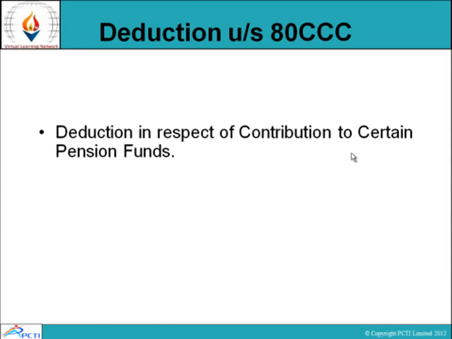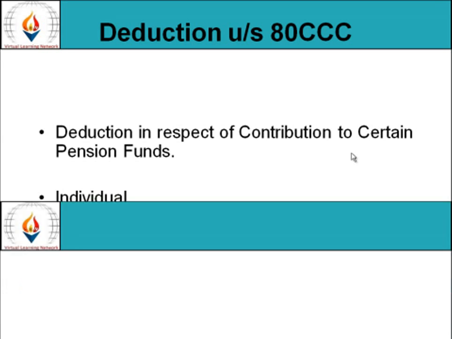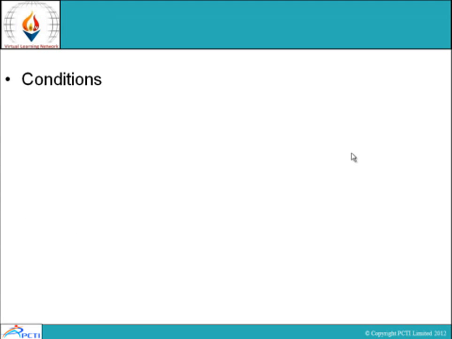Deduction under section 80CCC. Deduction in respect of contribution to certain pension funds, individuals, eligible amount paid or deposited under an annuity plan of the Life Insurance Corporation of India or any other insurer for receiving pension. Condition: it is taxable income.